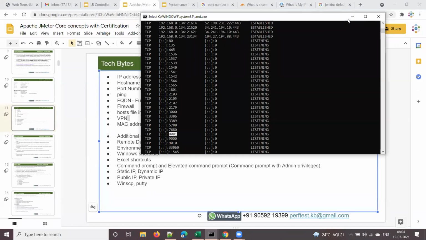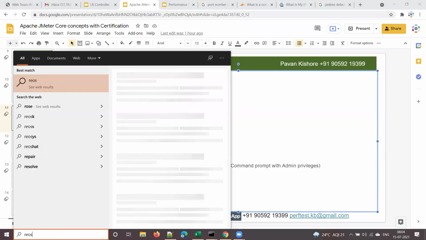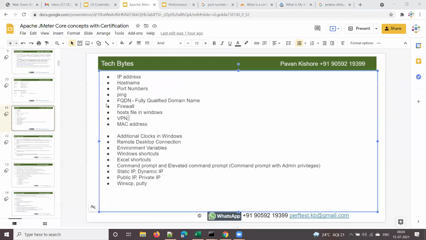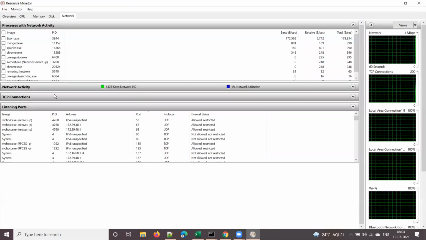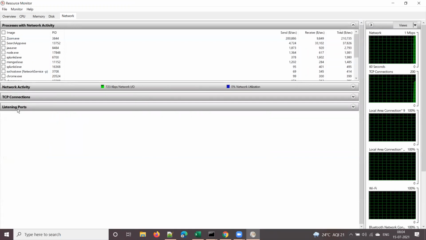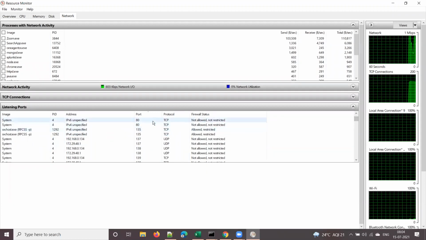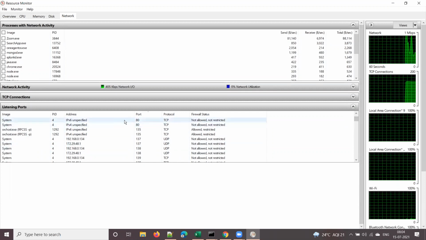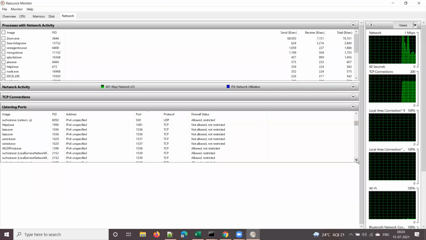Rather than this, I will show you another way to check the port numbers. You type resource monitor and launch the resource monitor window, and go to network, and somewhere you can see the port. Yeah, here you can see all the listening ports, meaning all the port numbers that are working. You can see 80, and all the port numbers that are currently listening.